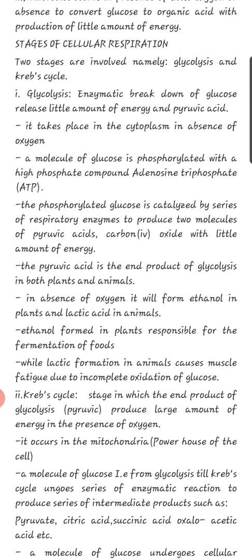Two, Krebs cycle. This is the stage in which the end product of glycolysis, that is pyruvic acid, produces large amounts of energy in the presence of oxygen. It occurs in the mitochondria, that is the powerhouse of the cell.